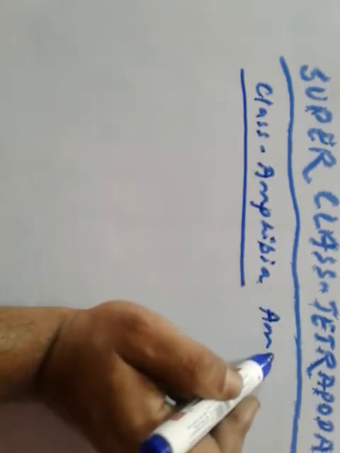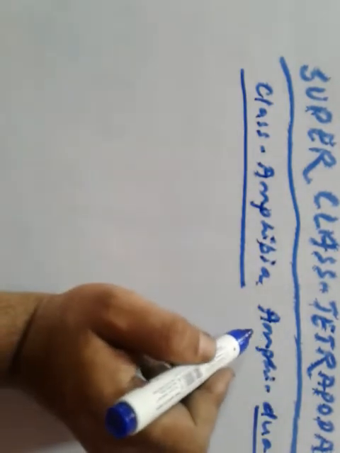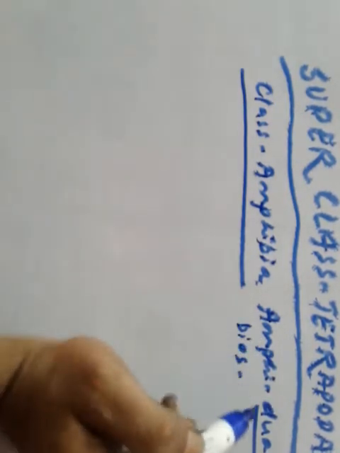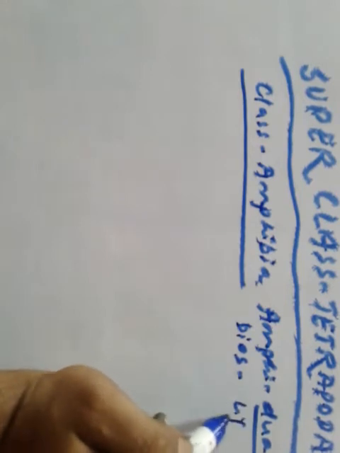Amphi means dual or double, and bios means life. So Amphibia.